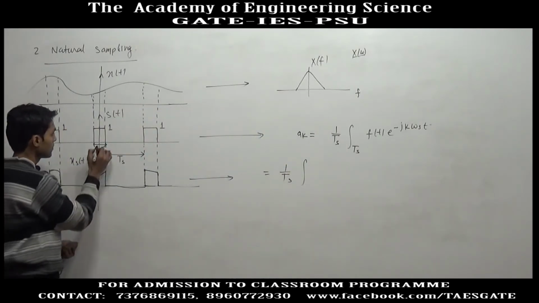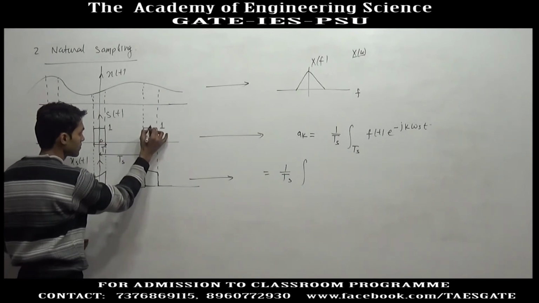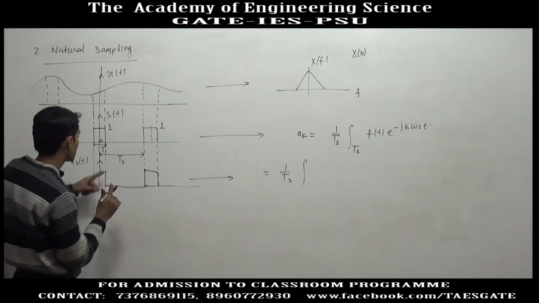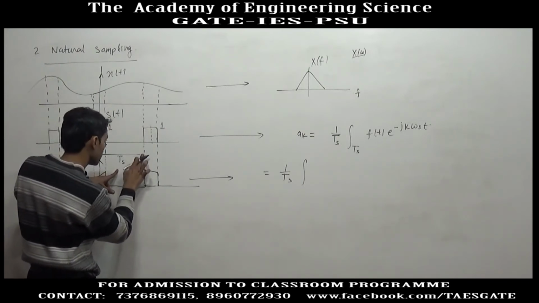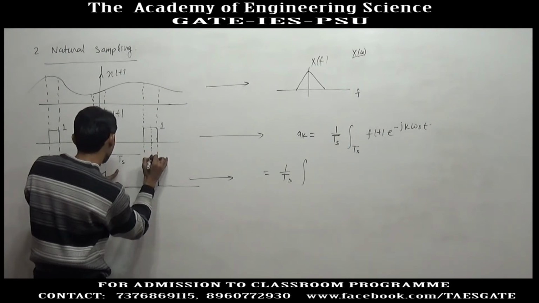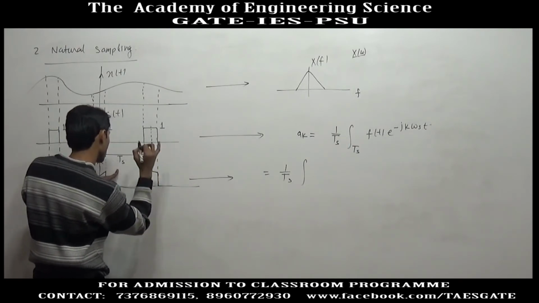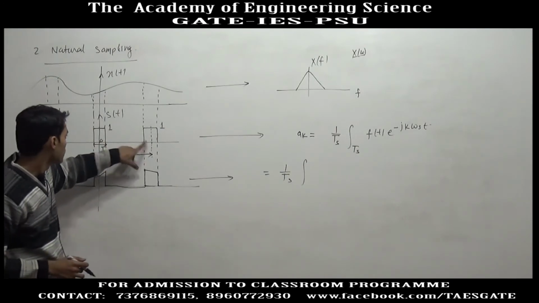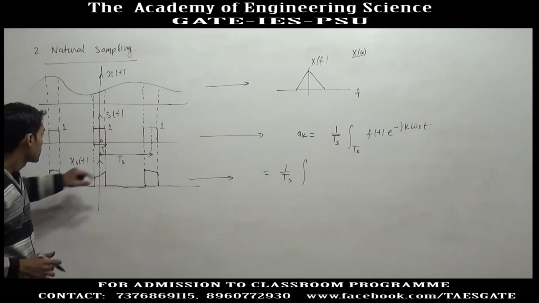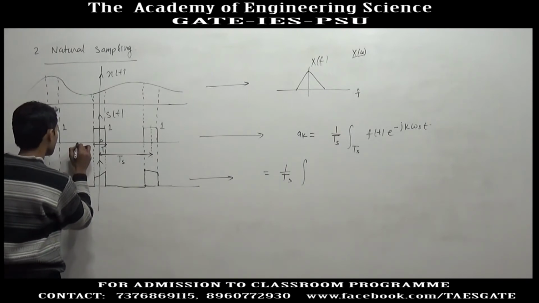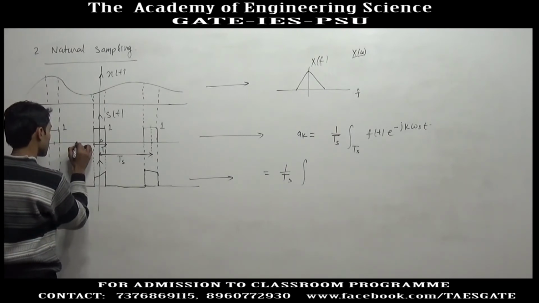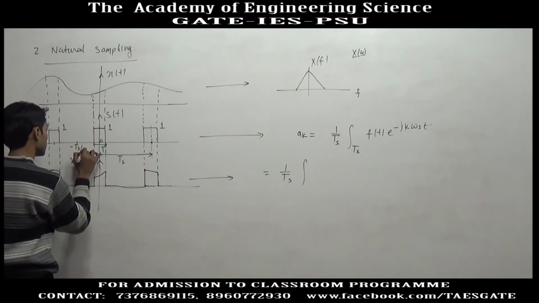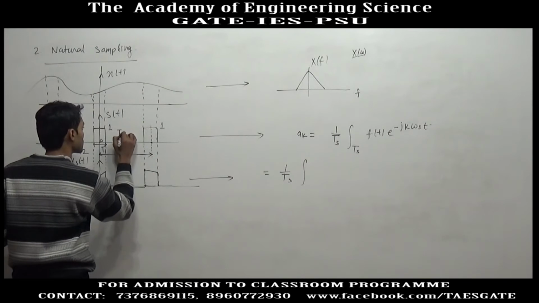If you take limits from 0 to Ts, this is not it, Ts is up to here, this is Ts. So if you take limits from 0 to Ts, you will have to handle 2 impulses. So it's better to take limits from minus Ts by 2 to plus Ts by 2.